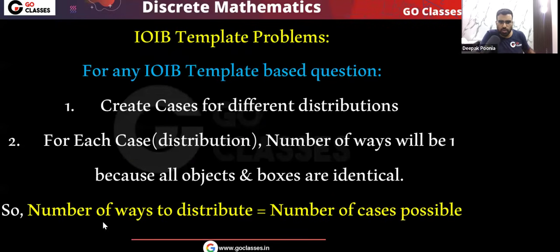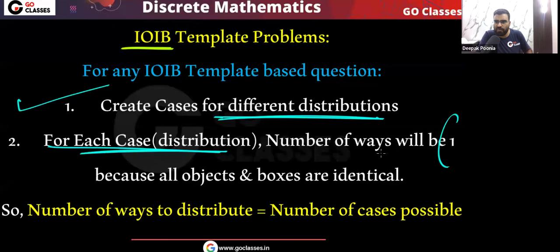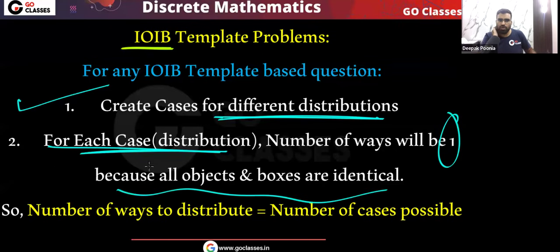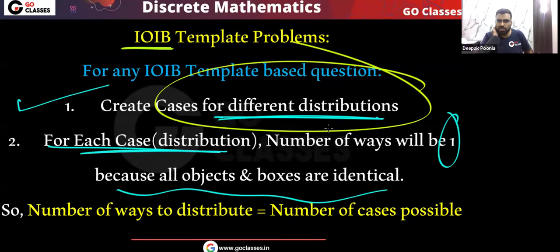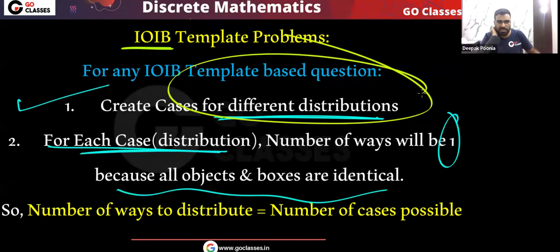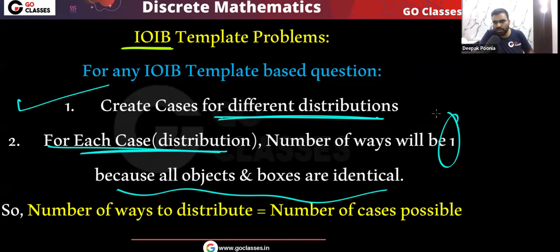I told you that to solve any IOIB template question, we need to create cases of different distributions. And remember, for every distribution, the number of ways will be one, because all the objects are identical and all the boxes are identical. So you just create the different distributions. The number of distributions will be the answer, because for every distribution, the number of ways will be one.